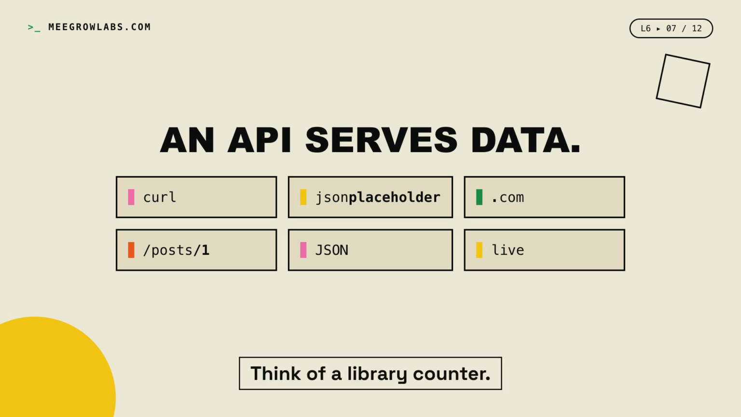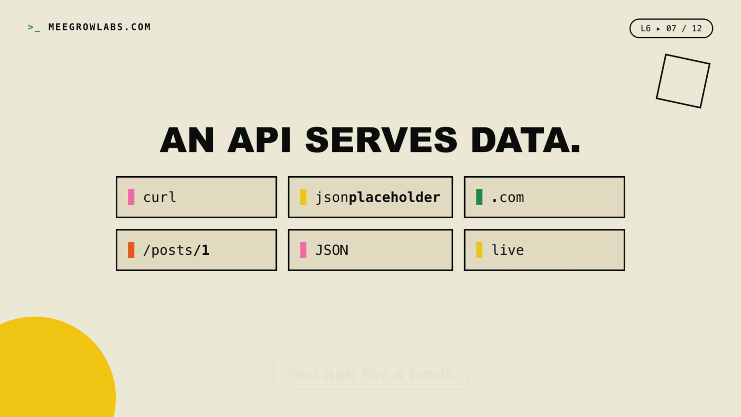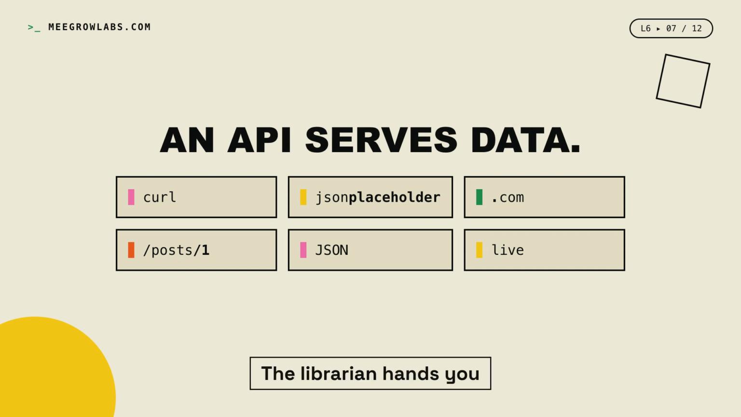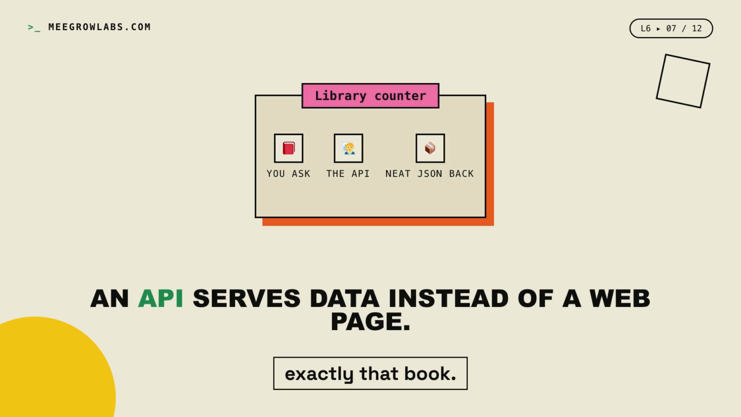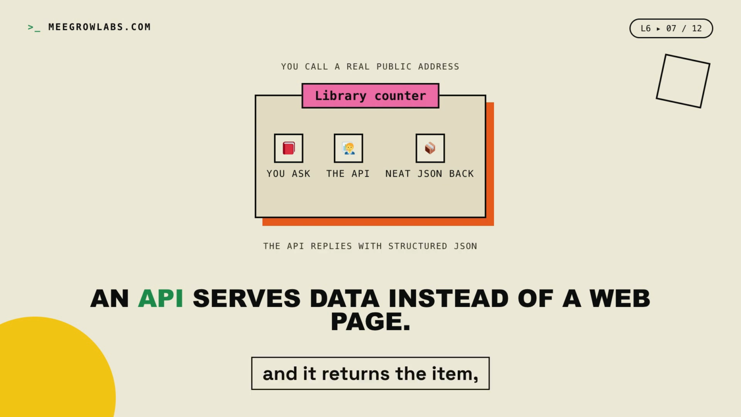Think of a library counter. You ask for a book by its number. The librarian hands you exactly that book. An API works the same way. You call its address and it returns the item packed neatly as JSON.